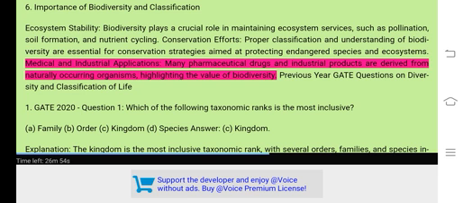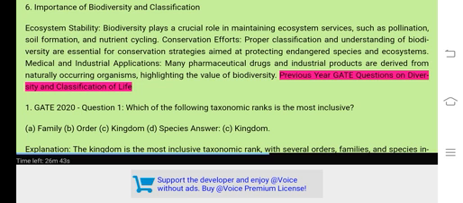Medical and industrial applications. Many pharmaceutical drugs and industrial products are derived from naturally occurring organisms, highlighting the value of biodiversity. Previous year gave questions on diversity and classification of life.